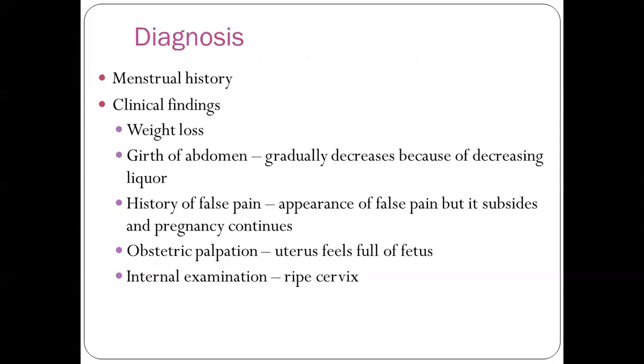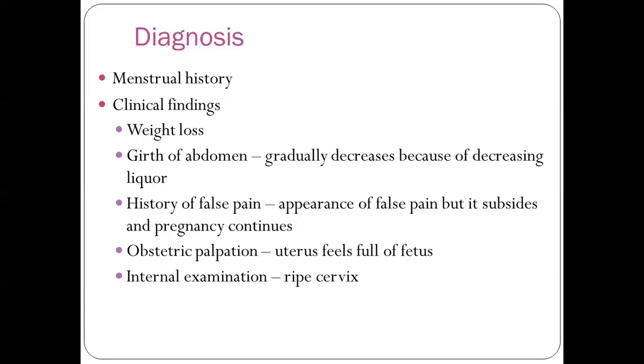So what are all the diagnostic measures? By calculating the EDD with the help of Naegele's rule, using the menstrual history, we can find out whether it is a postterm pregnancy. Clinical findings include weight loss, measuring the abdominal girth, taking the history of false pain, doing the obstetric palpation, and doing the vaginal examination.